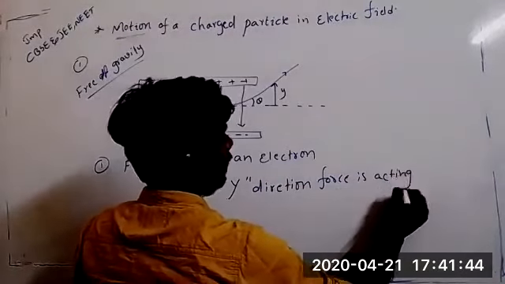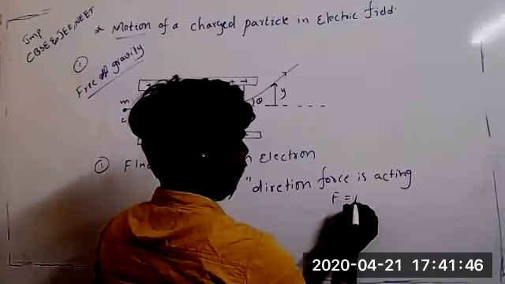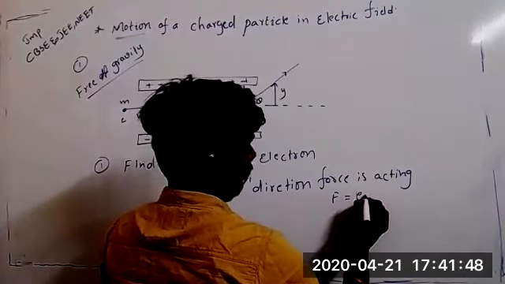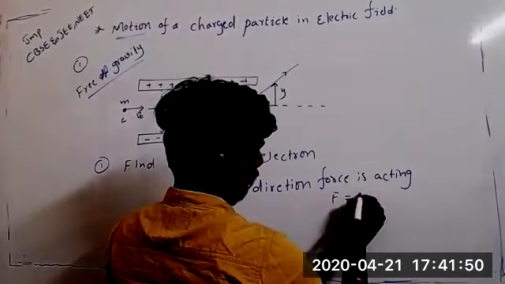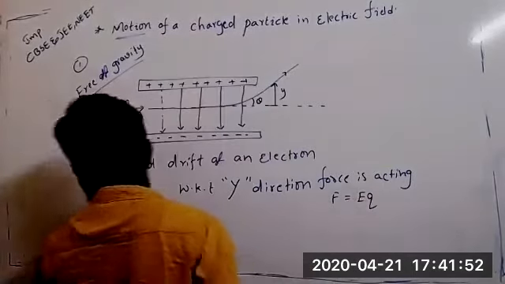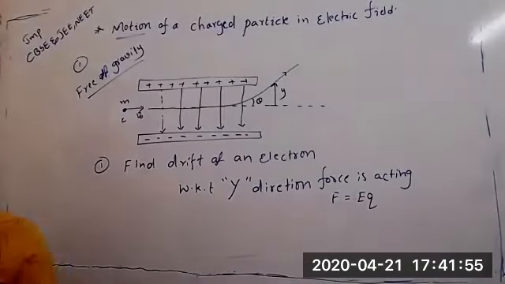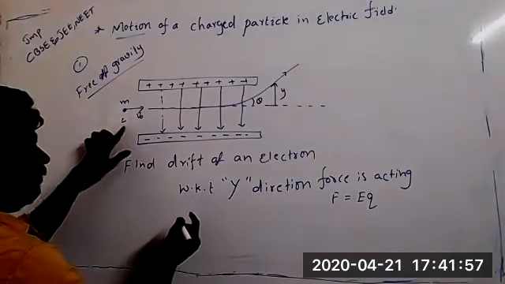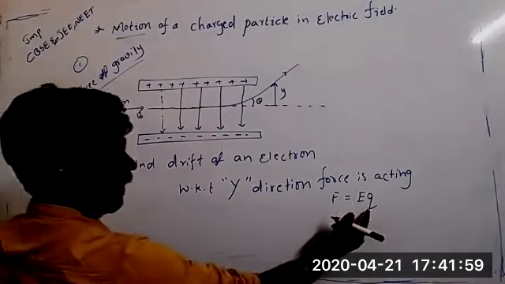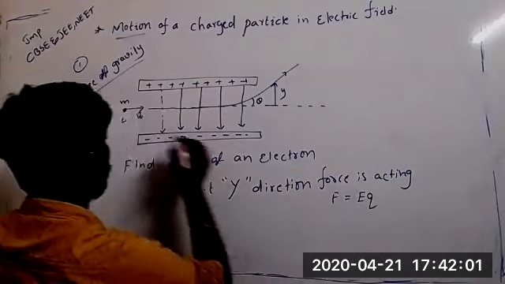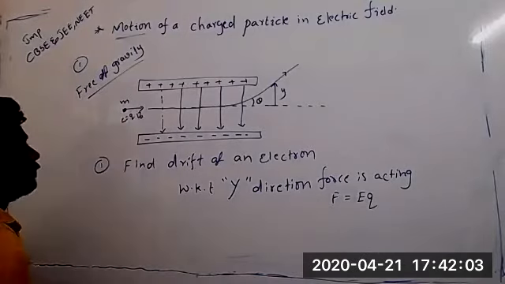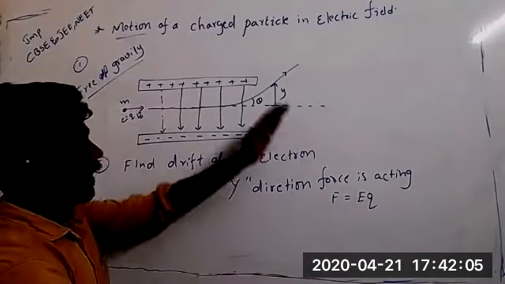That force F is equal to EQ, right? That Q means charge. This is the force acting in the y direction.